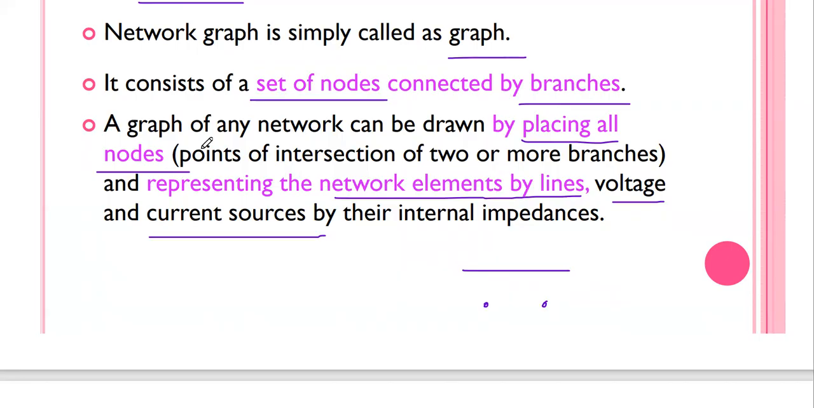So the graph of any network can be drawn by placing all nodes and representing the network elements by lines, and voltage sources and current sources are replaced by their internal impedances. This is nothing but a graph.